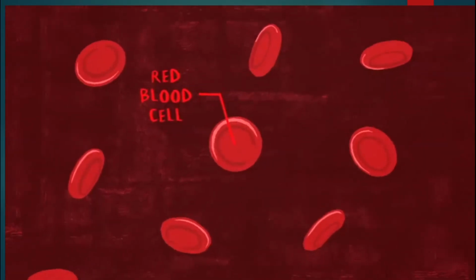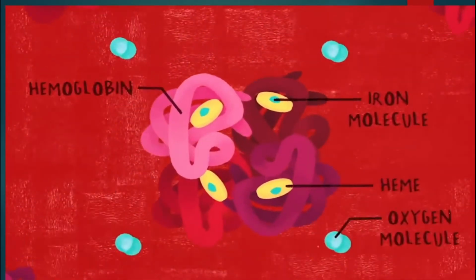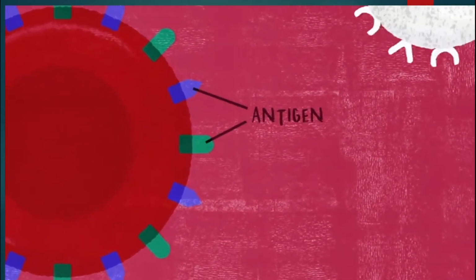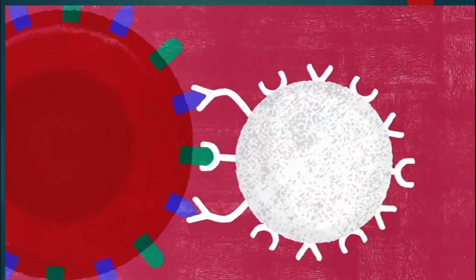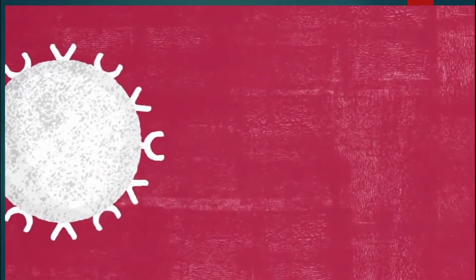Like all cells, our blood cells also have these identity cards, means antigens. With those antigens, our white blood cells or defense cells recognize them as our own cells and don't attack them.